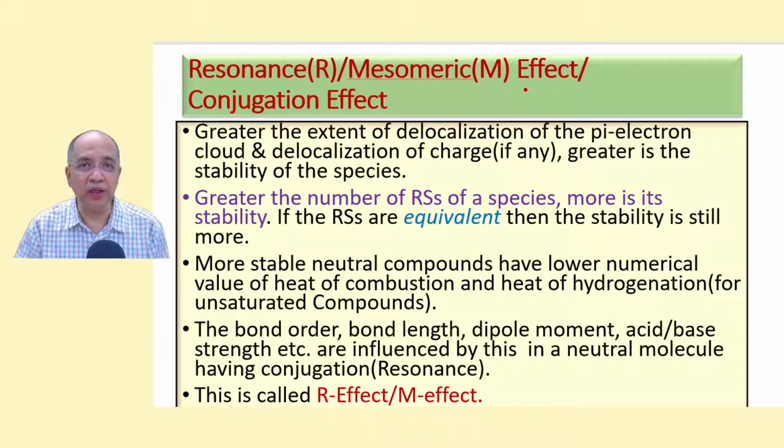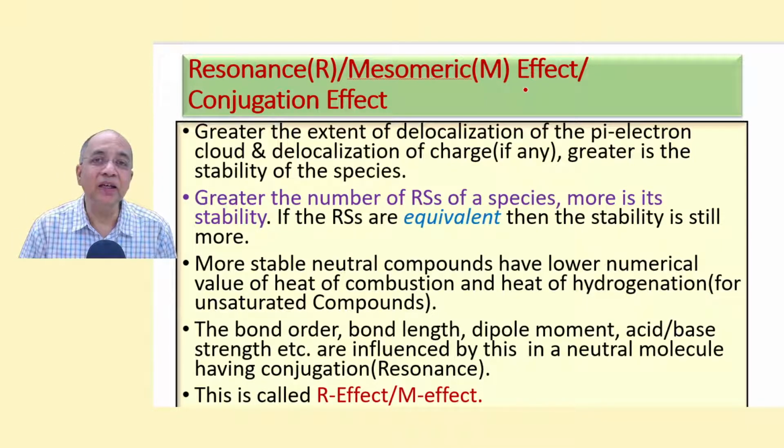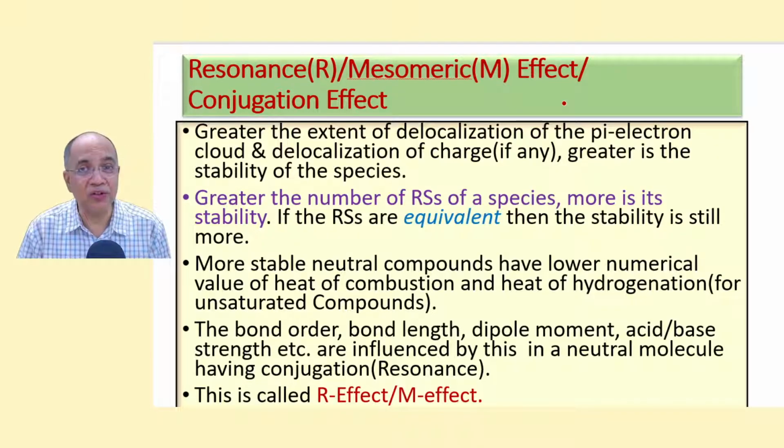They are used interchangeably, particularly in organic species, organic compounds, ions, radicals, right? I will tell you the subtle difference between R and M effect later, but for now we can use M effect in place of R effect and vice versa.